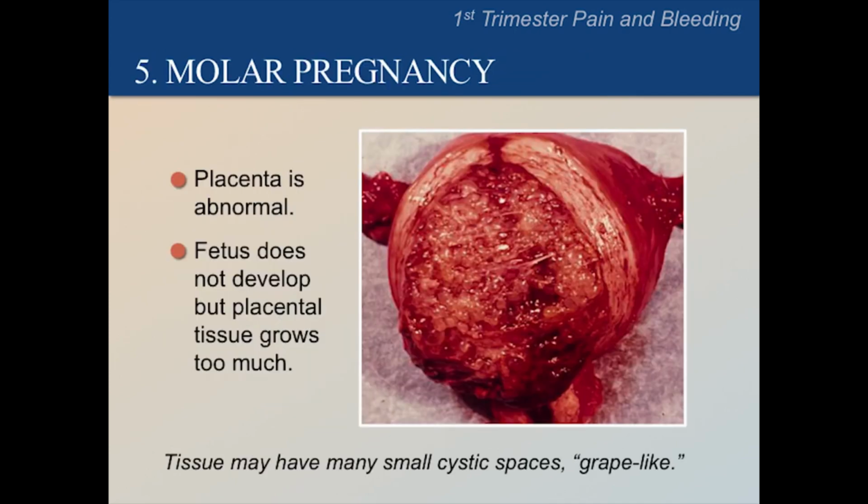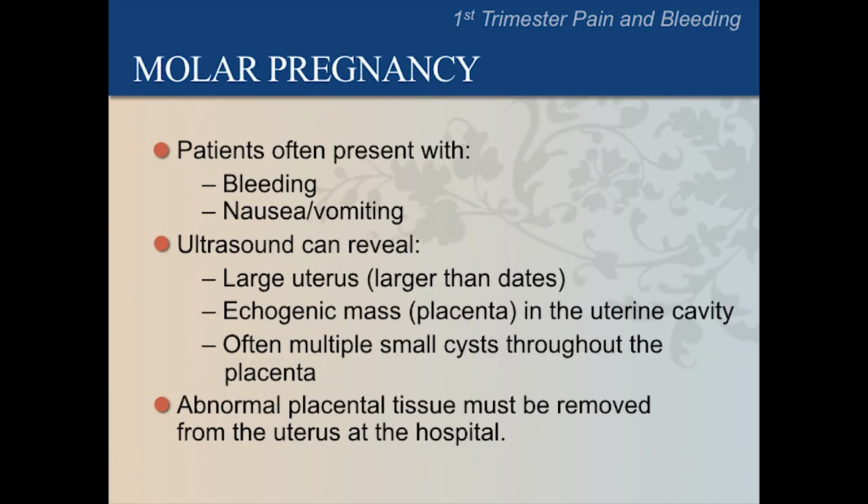A molar pregnancy is a result of a conception with egg and sperm that doesn't develop normally. The cause is unknown. Although the fetus does not develop, the placenta grows rapidly and becomes covered with small cystic spaces that look like tiny grapes. Patients with a molar pregnancy often present with bleeding, nausea, or vomiting. On ultrasound, we can usually see an enlarged uterus, larger than estimated dates, and an echogenic mass in the uterus, which is the abnormal placenta that often contains many small cysts.